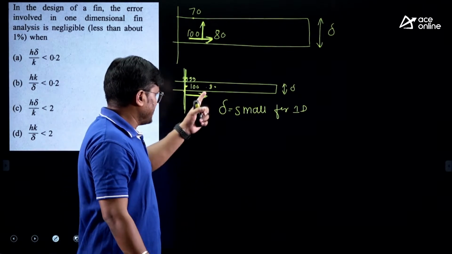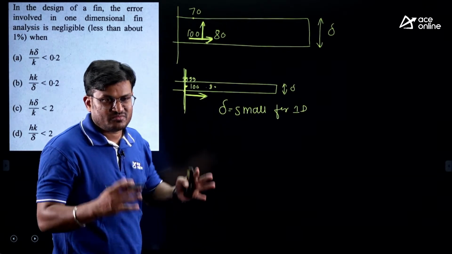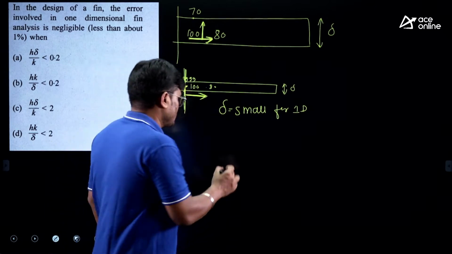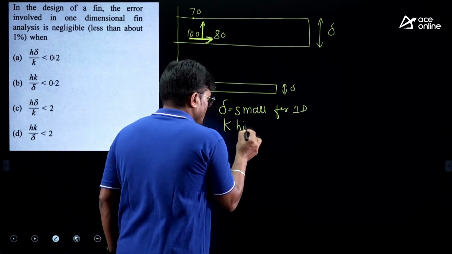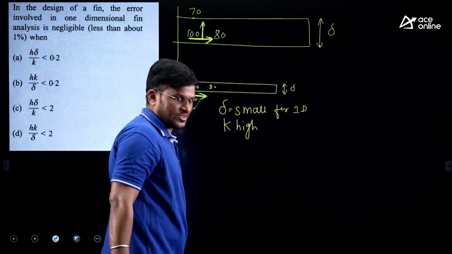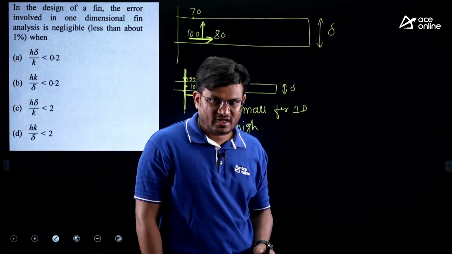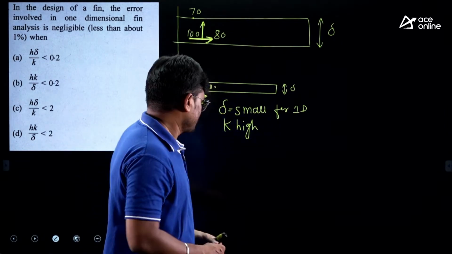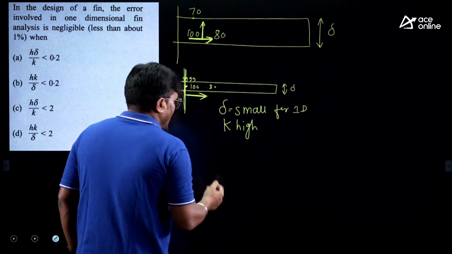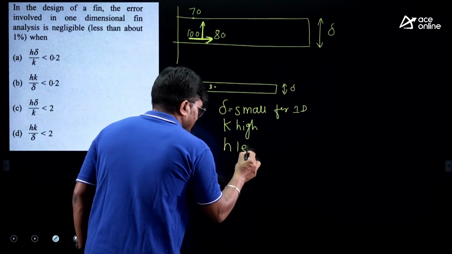Next, if it is a fin material, it should be a good conductor of heat. So K should be high, correct or not? Because if you call it a fin material, the fin should conduct the heat. So K should be high, and now h should be less.